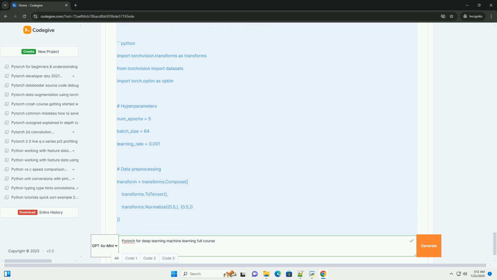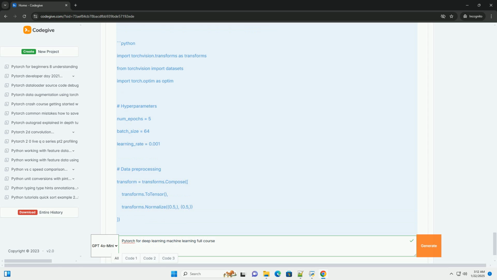For further learning, consider exploring advanced topics such as transfer learning, hyperparameter tuning, model evaluation and metrics, and deployment of PyTorch models. Happy coding! Certainly. Below is an informative tutorial on PyTorch for deep learning and machine learning, covering the basics to more advanced topics. I will provide code examples to illustrate key concepts.